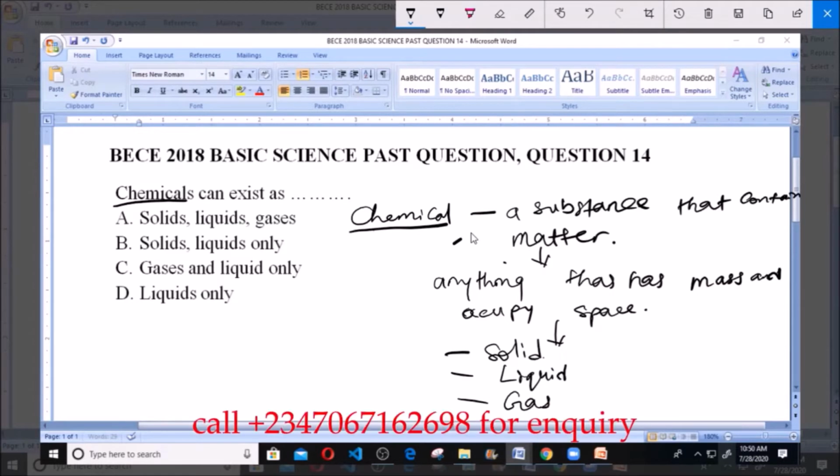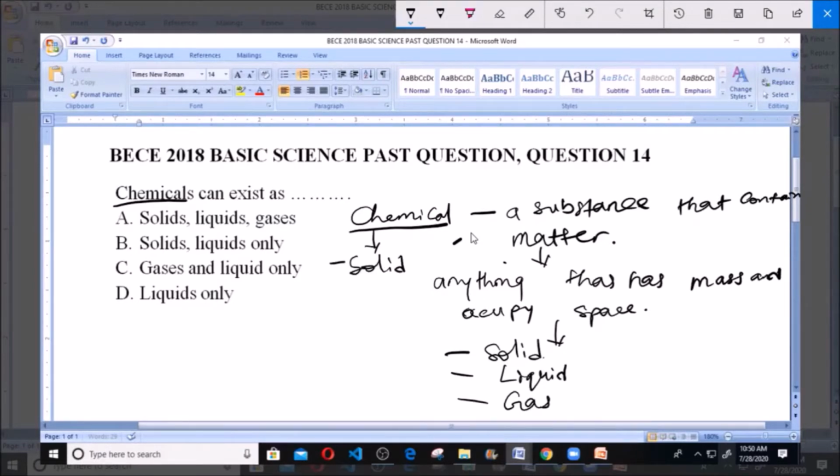we can say chemicals can exist as either solid or liquid or gases, because chemical contains matter, and matter can exist as solid, liquid, and gases. So definitely chemicals can exist as solid, liquid, and gas.